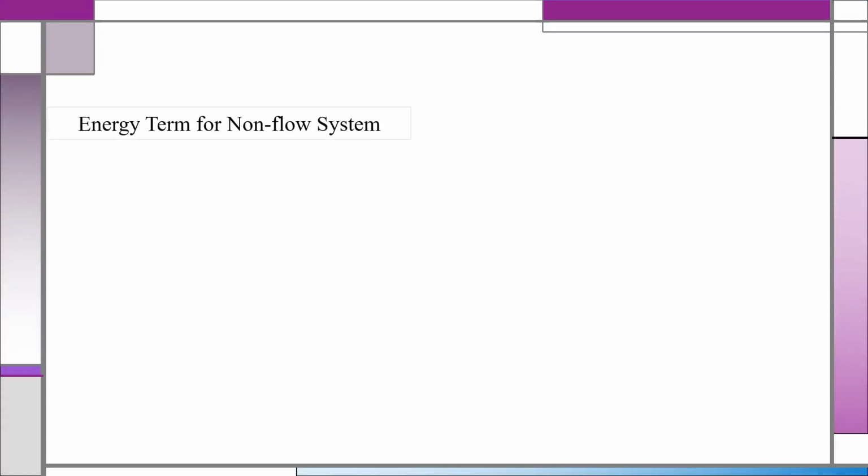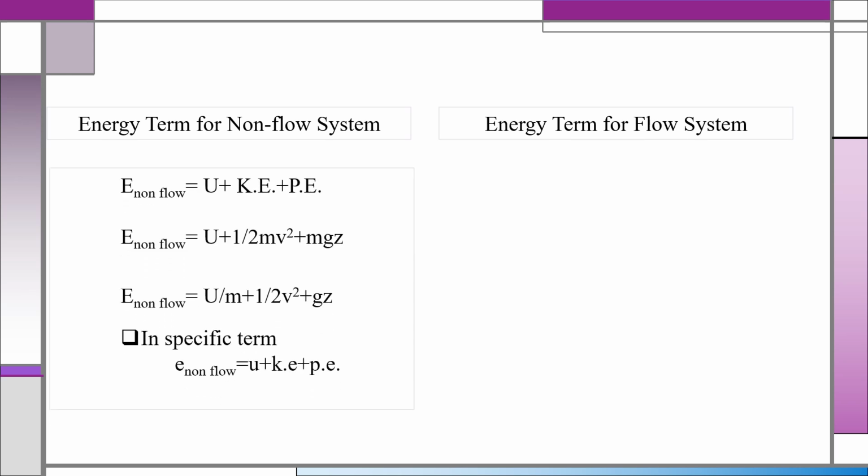Next, in the open system there are two types: energy term for non-flow system and energy term for flow system. It is all about energy in a non-flow system. The total energy in a non-flow system is internal energy plus kinetic energy plus potential energy. If we write the formula, it looks like the second one. If we divide it by the mass, it looks like the third equation. In specific terms, represented by small letters, e non-flow is equal to internal energy plus kinetic energy plus potential energy.